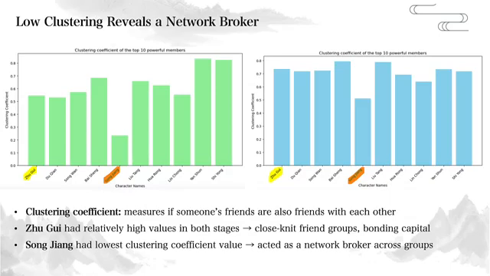By chapter 71, Song Jiang's clustering coefficient increased, suggesting he had become part of a more cohesive and cooperative group. His role as a bridge or broker was weakening, and he began to occupy a more integrated position in the network. However, he still had the lowest clustering coefficient among the top 10, meaning he retained some broker-like qualities and continued to connect across group boundaries. Song Jiang's broker role will become more visible in the following visualizations.